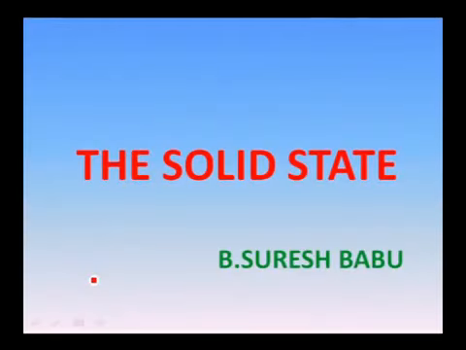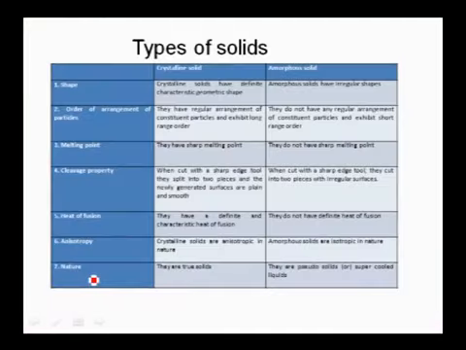Coming to the first chapter, the solid state. See, matter is nothing but anything which occupies some space and has some mass. It mainly exists in three states: solids, liquids and gases. Now we are going to discuss solids. Solids have different shape and different volume. These solids are mainly divided into two types: crystalline solids and amorphous solids.